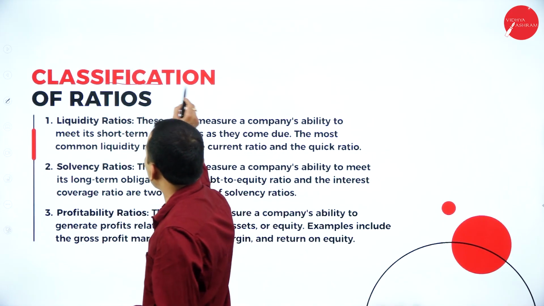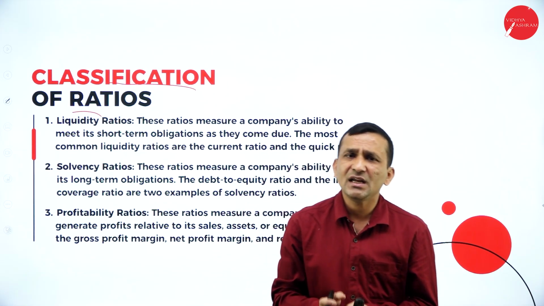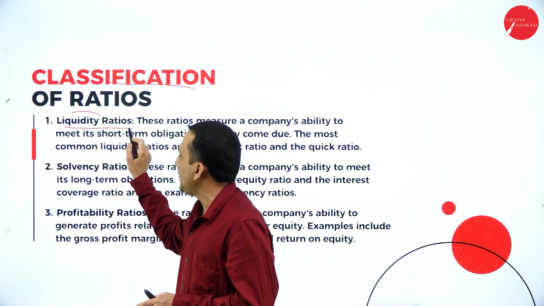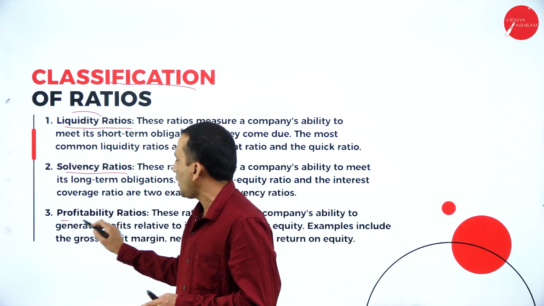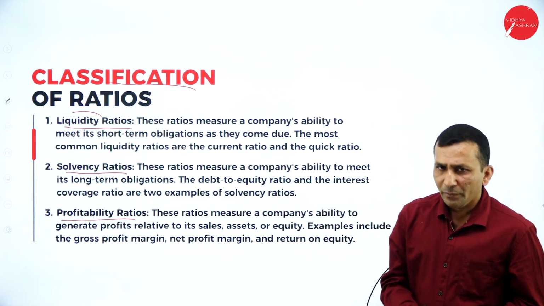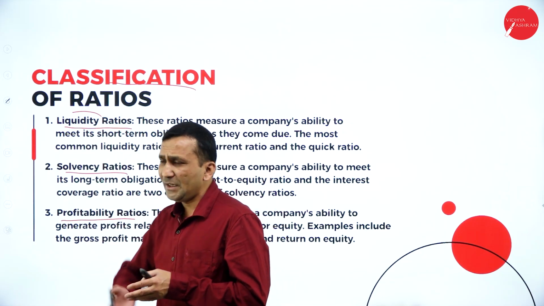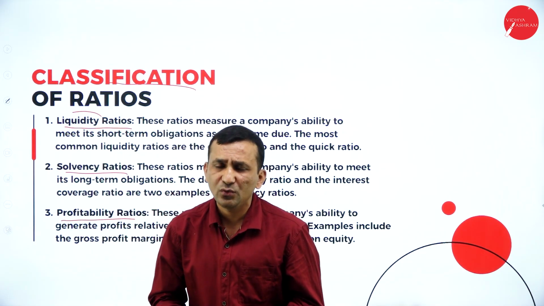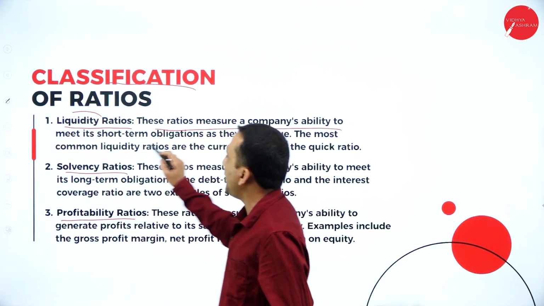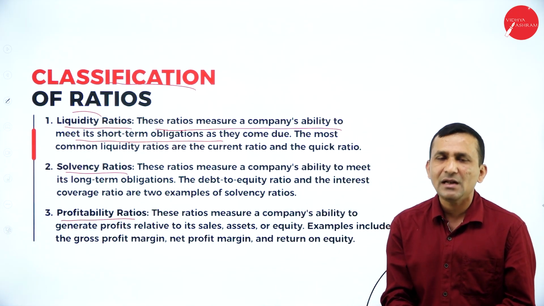And the classification of ratios: no doubt, according to your syllabus, there are three classifications clearly specified. One is liquidity ratio, solvency ratio, and profitability ratio. Just think about your company and your business operation: what is the financial position? Liquidity means you can easily convert into cash. This ratio measures the company's ability to meet its short-term obligations with the help of cash availability.